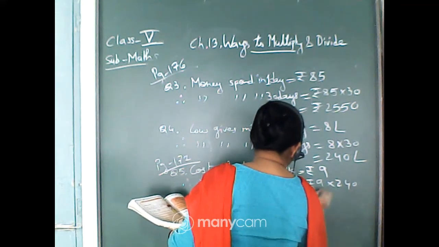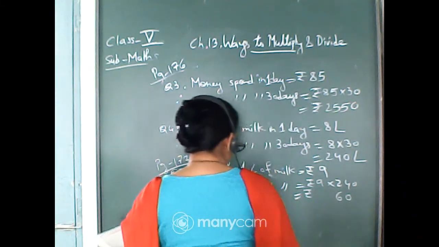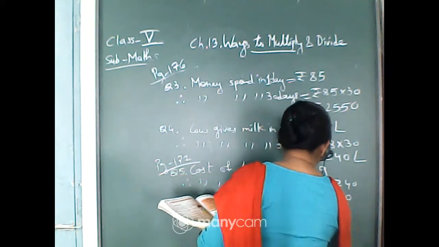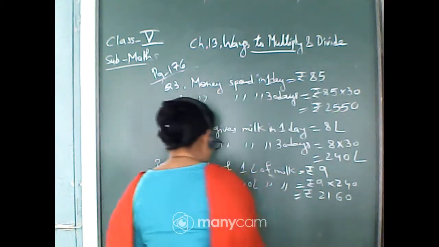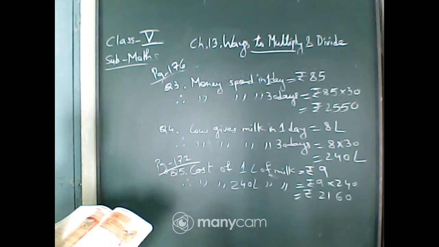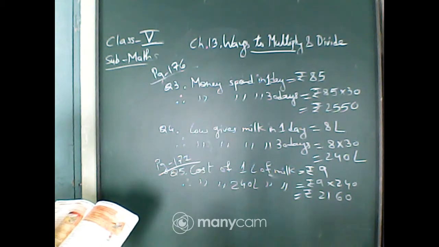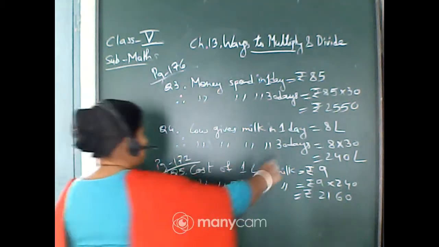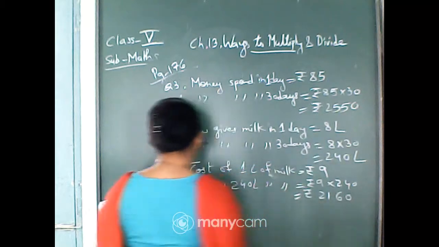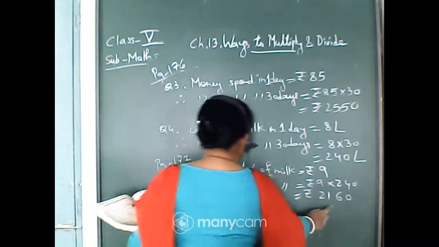This will be rupees 9 zeros are 0, 9 fours are 36, carry 3, 9 twos are 18, 19, 20 and 21. That means 2160 rupees Kamla Bai is getting for 1 month for the milk. So the money spent on keeping the cow was rupees 2550, and the earning she is making is rupees 2160.